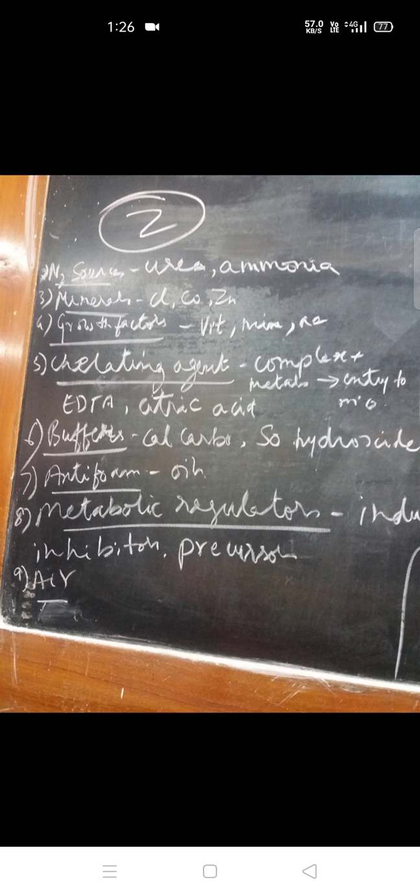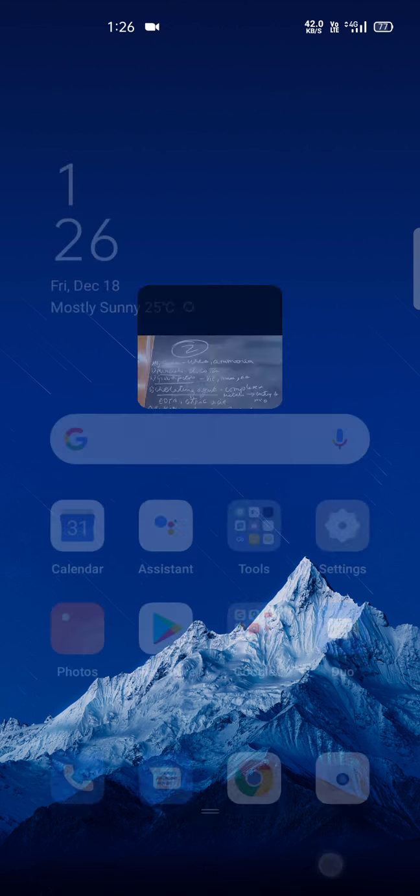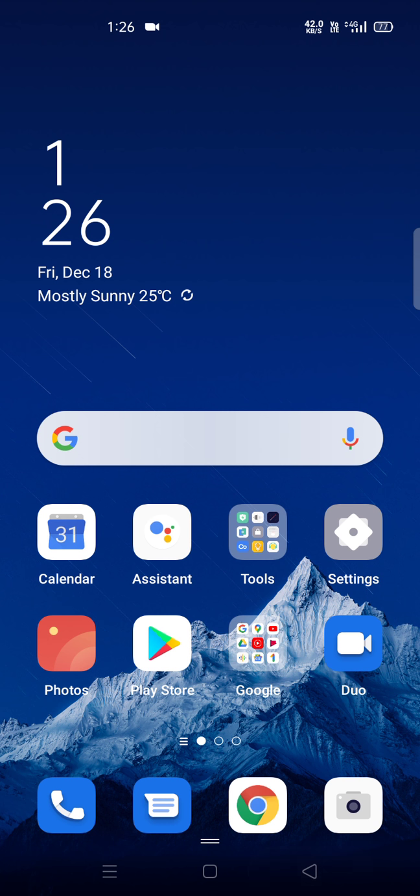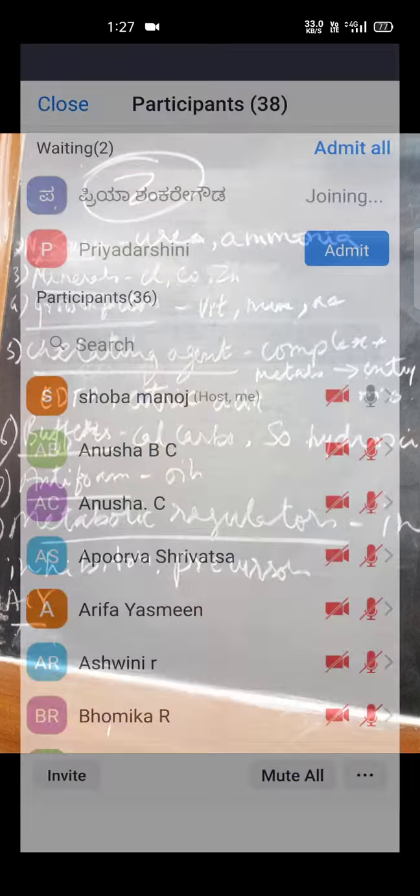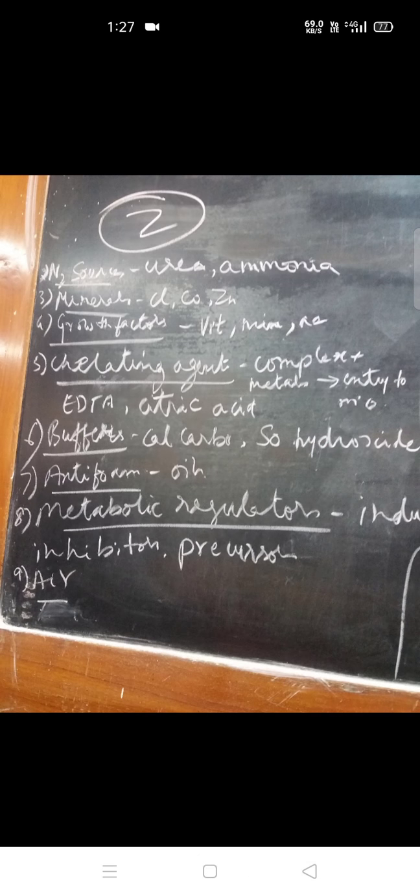Chelates are agents that make a complex with metals like magnesium and manganese, which are not directly taken up by the microorganisms. Chelating agents like EDTA and citric acid make a complex with the metals, which is easily accepted by the microorganisms.